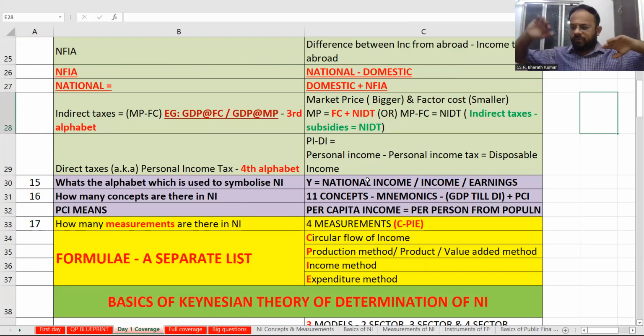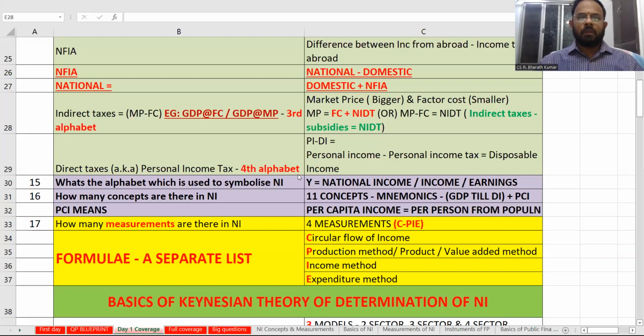Now, what all did we tell? We have told all these things relating to national income. We will cover 11 concepts, 4 measurements, and you will go till per capita income. That's what they are showing here. Per capita income means per person, income per person from the population. So this is going to be your 11 concepts. So we are done with the 11 concepts of national income.